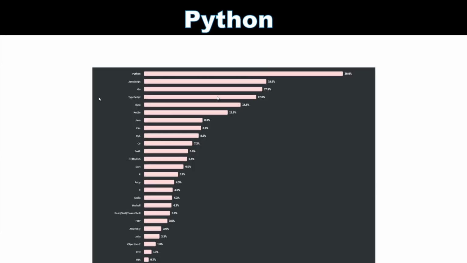And the cool thing about Python, this chart was taken from Stack Overflow. I don't know exactly when this data was gathered, but you can see that Python, I believe, is the most asked question, the most answered question, stuff like that. But you can see the subject of Python is way ahead. Even compared to JavaScript, which is very popular, it's almost 18.5% versus 30%. You can see different languages here, and these are all pretty close. There's a big jump from there. But yeah, you can see how much further ahead Python is, and I think that's because of the large community behind Python, right?